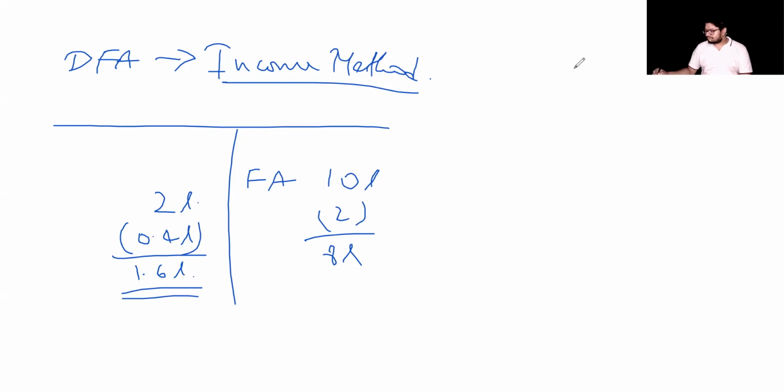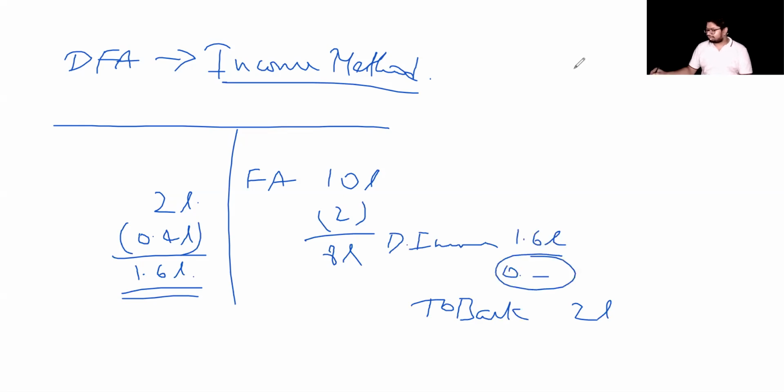So you know that you definitely have a credit of 2 lakhs to your bank account. So to bank, no change, 2 lakhs. On the debit side, deferred income, whatever you have, balancing figure, recognize that. And the difference, whatever is there, that is 0.4, will be charged to P&L account in the year in which it is done.